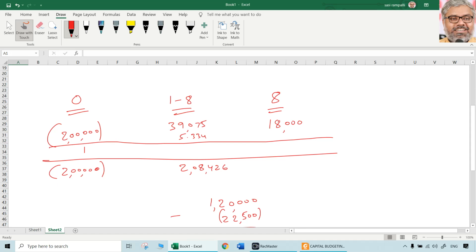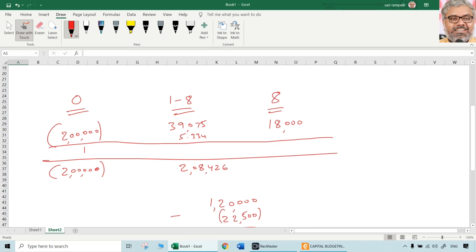So 18,000 is the scrap value. But here you can understand one more point here also. Will there be any capital gain or loss here? No, there will not be any, because we have used a straight line method. When you use a straight line method, already depreciation is calculated in such a way that at the end of 8th year, the book value is 18,000. We depreciated only to the extent of other than 18,000, right?